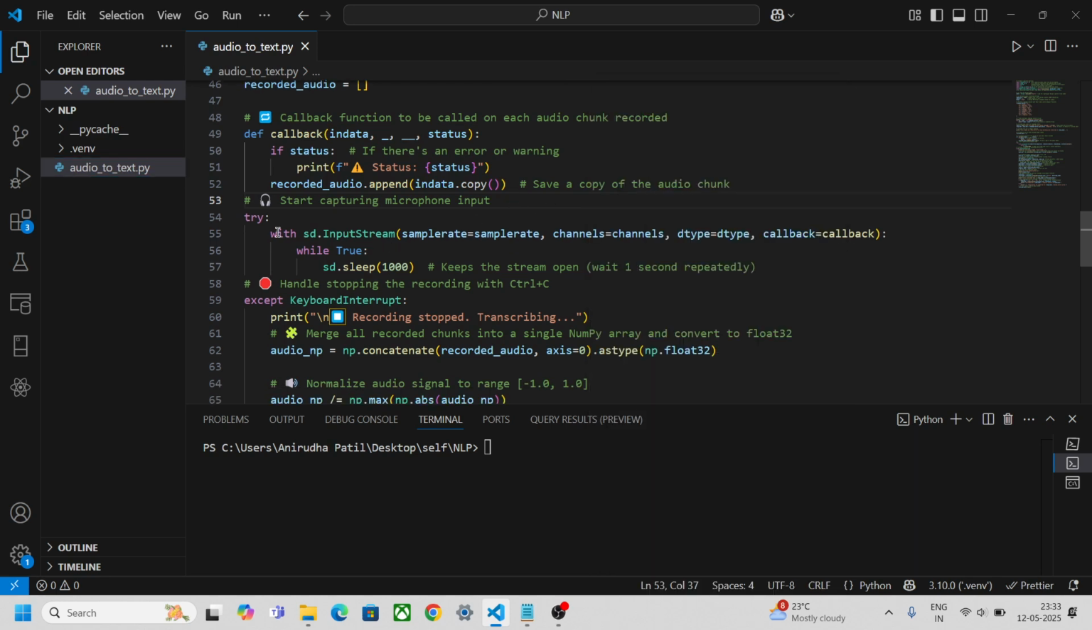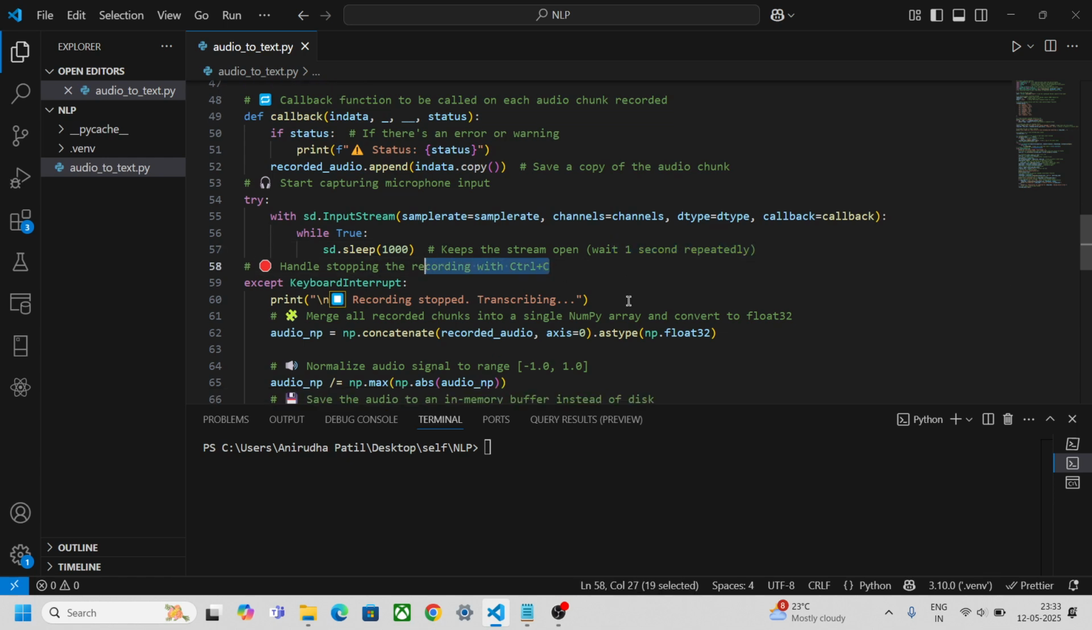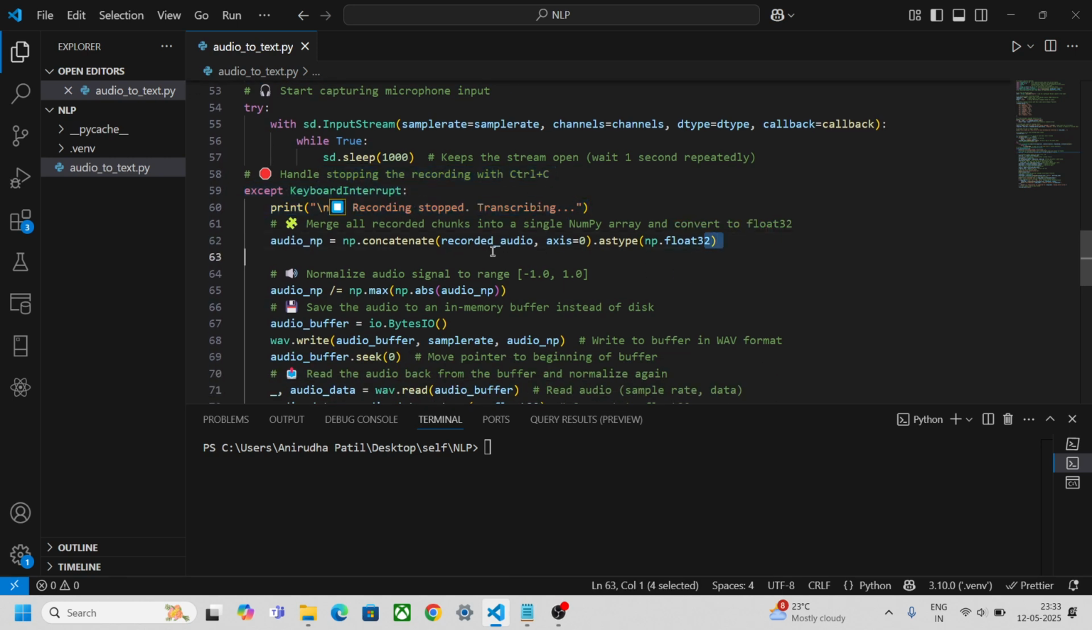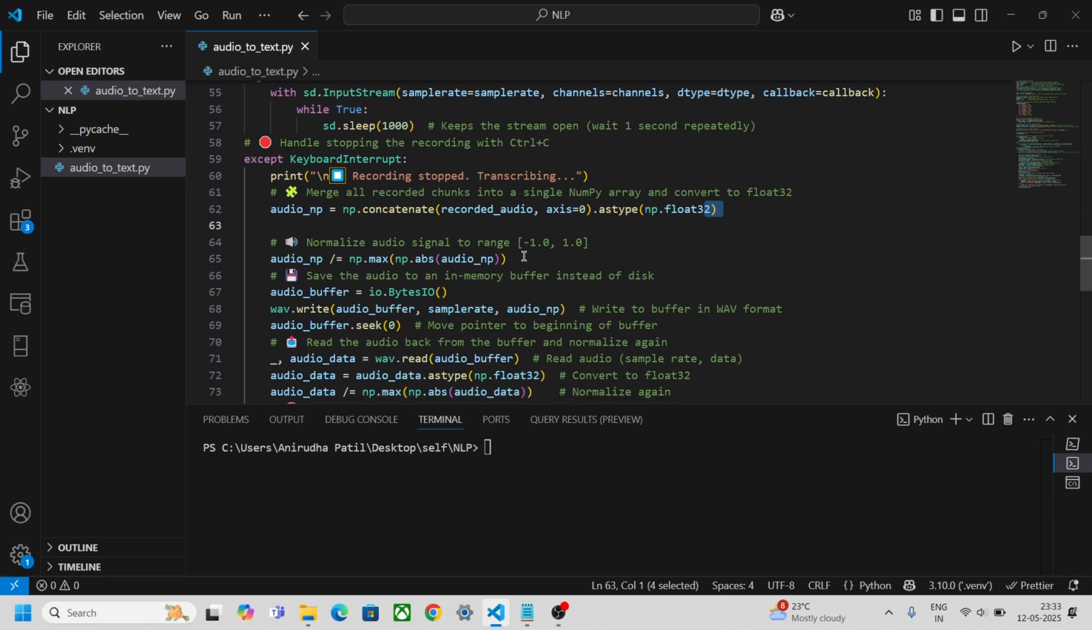Then we have sd.InputStream with the sample rate, channels, data type, and the callback function, and this is sleeping because it is waiting for us to record. That means every second it waits repeatedly, and it doesn't stop unless we press the Ctrl+C button. Once we press Ctrl+C, it says recording stopped, transcribing, and then it concatenates whatever audio chunks there are and normalizes them. It converts them to float format, bringing them into the range of -1 to 1.